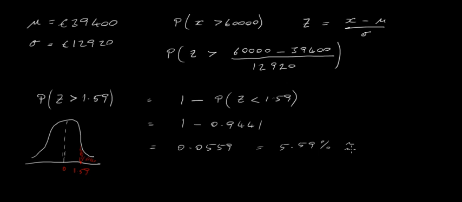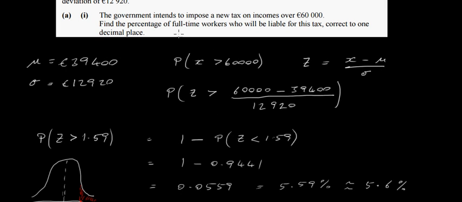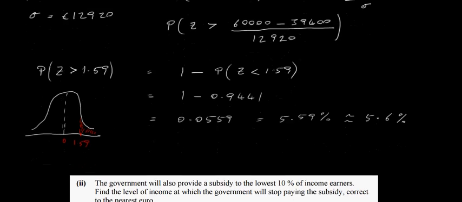So we need this to be written as 5.6%. And that's it. That's the probability. What way did they phrase it here? Find the percentage. It's the percentage of full-time workers who will be liable for this tax. 5.6% to 1 decimal place.